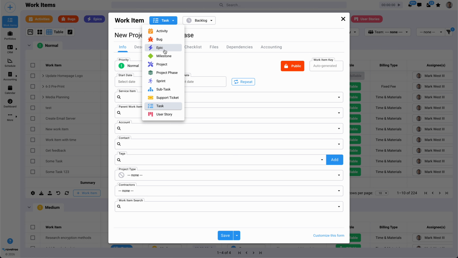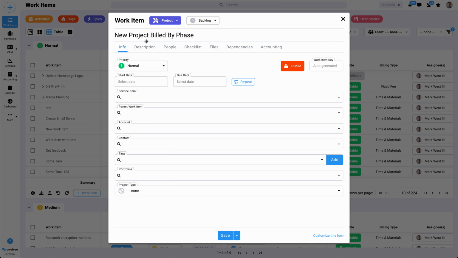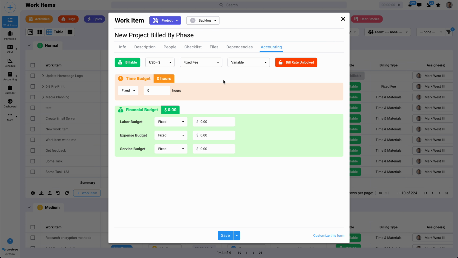And then we're going to change this work item type to project. Remember, these are your custom work item types, so the ones that you see will likely be different. So we're going to select project. And then we're going to say it's billable, but we're not going to put in any budgets here. And this will make sense a little bit later. So we'll go ahead and do save and view so that we can save it